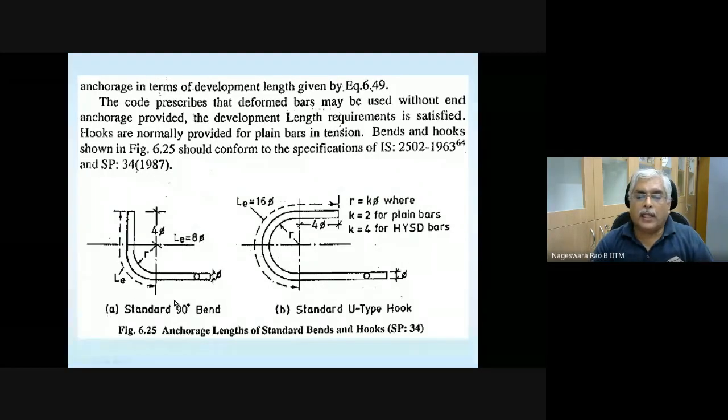If you go with a 90 degrees bend, and this is the point where the bend is starting, beyond the point where the bend is starting, what is the contribution of it? That is denoted with LE here. LE is nothing but that contribution, the equivalent development length.